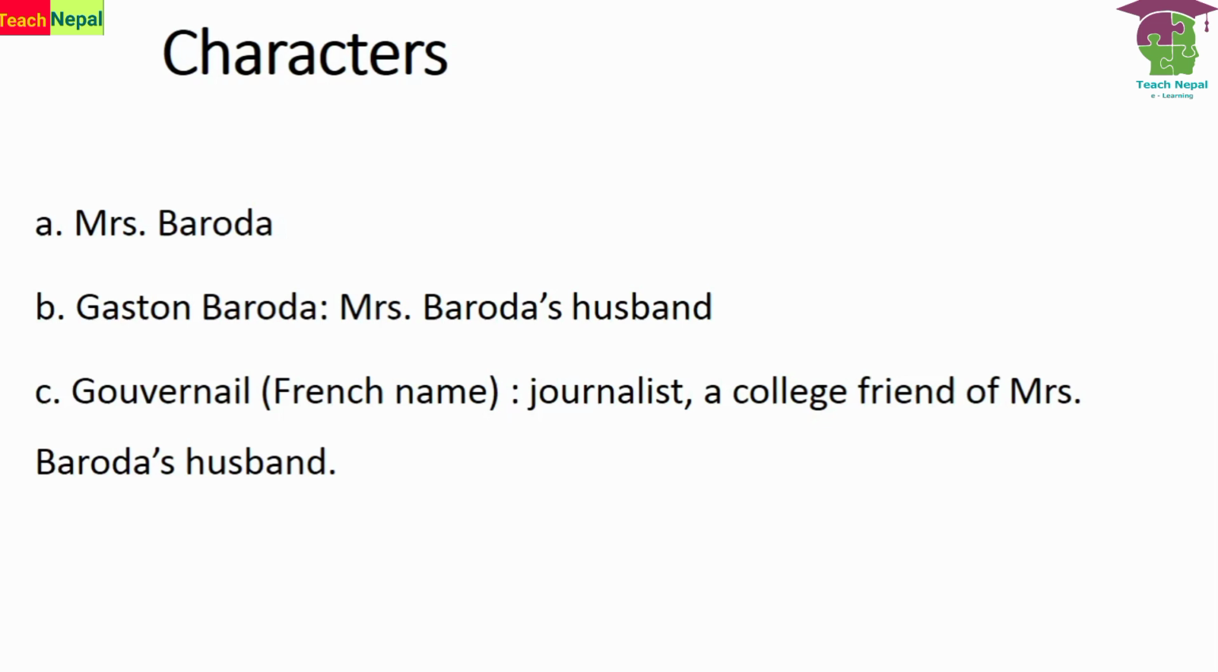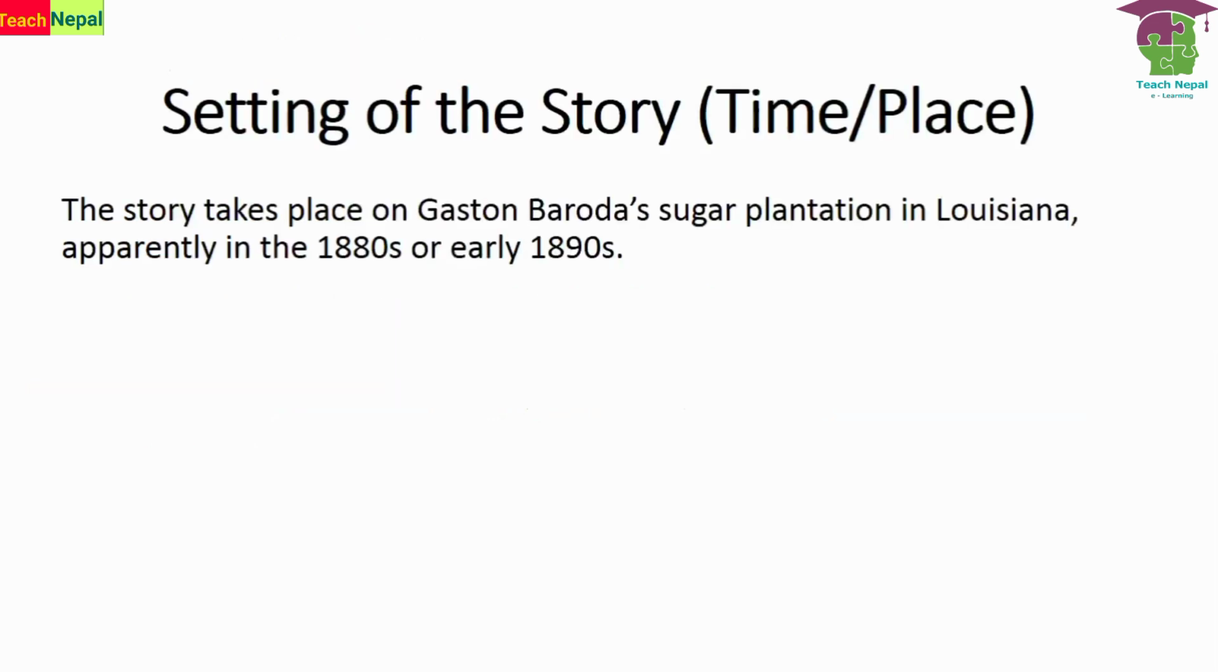These are the characters of the story, and the whole story revolves around them. Mainly it revolves around the internal conflict of Mrs. Baroda, because she was attracted by her husband's friend, Gouvernaya. Setting: the story takes place on Gaston Baroda's sugar plantation, and it was set in the 1880s or early 1890s.